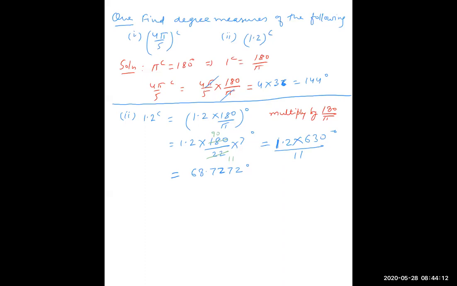So this is equal to 68 degree plus 0.7272 degree. And we know 1 degree is equal to 60 minutes. So to convert degree into minute, we will multiply by 60. So this will be equal to 68 plus 0.7272 multiplied by 60 minute.